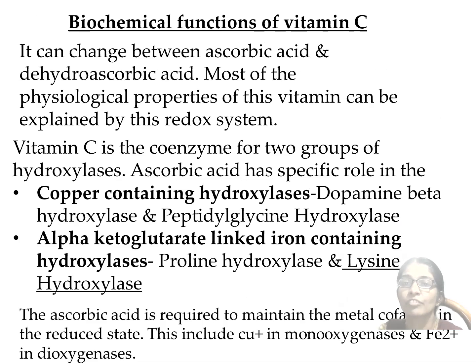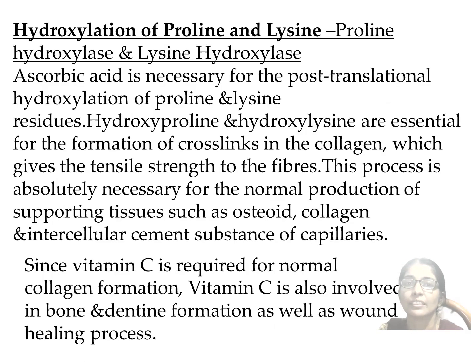And what are the biochemical functions of vitamin C? It can change between ascorbic acid and dehydroascorbic acid, and most of the physiological properties of the vitamin can be explained by this redox system. Vitamin C is a coenzyme of two groups of hydroxylases, copper-containing hydroxylases and alpha-ketoglutarate-linked iron-containing hydroxylases. So, it plays an important role in the hydroxylation of proline and lysine, by the enzymes proline hydroxylase and lysine hydroxylase.